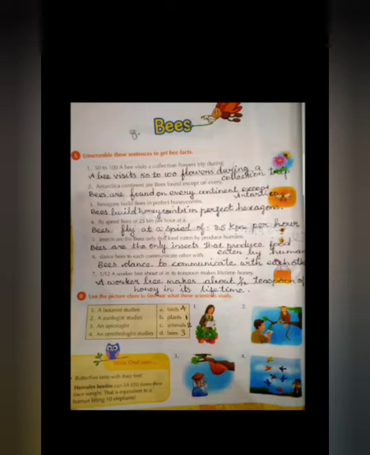Butterflies taste with their feet. How do butterflies taste with their feet? How do we taste? With our tongue. Butterflies taste with their feet. Then, Hercules beetles can lift 850 times their own weight. That is equivalent to a human lifting 10 elephants. Have you marked correctly? Have you understood the lesson?